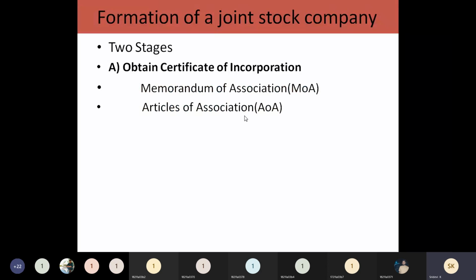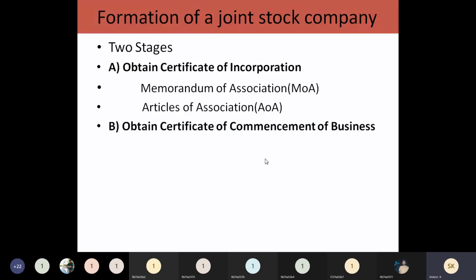So what is the information that we need to submit in these 2 documents, we will see in detail. Before that, the second certificate that you have to obtain is the certificate of commencement of business. This certificate is compulsory for a public limited company. Without this certificate, a public company cannot be started. For this, public limited companies need to submit another document, which is called the prospectus.